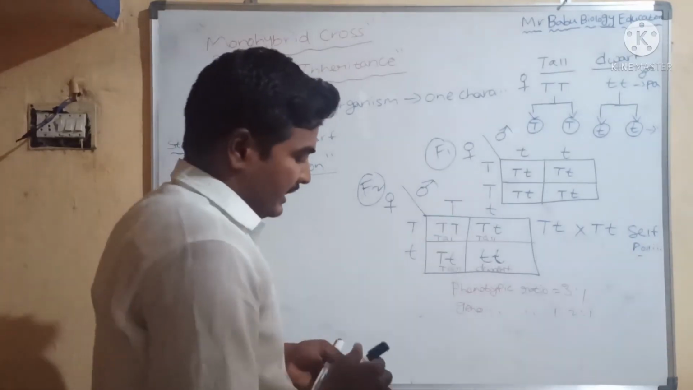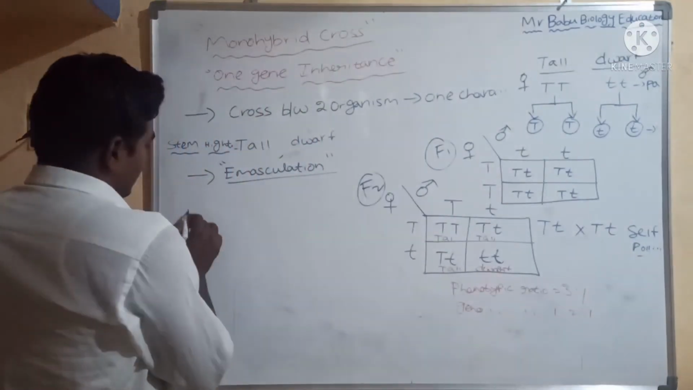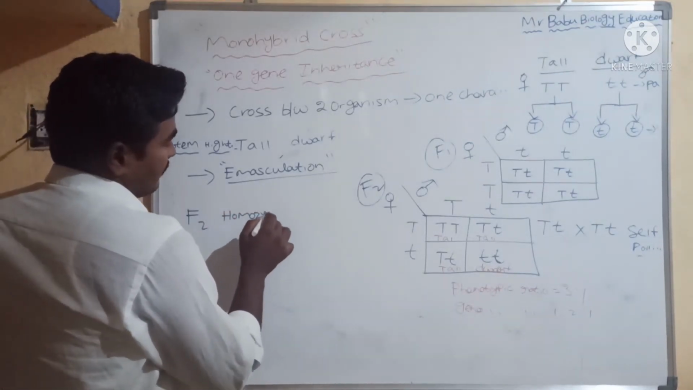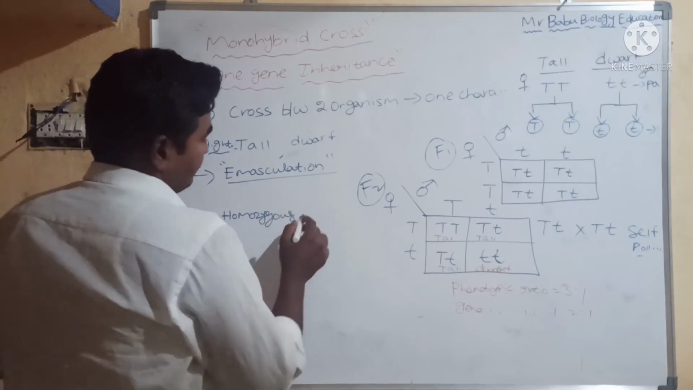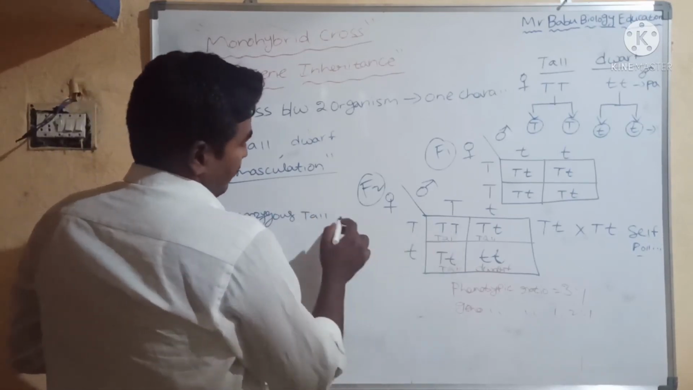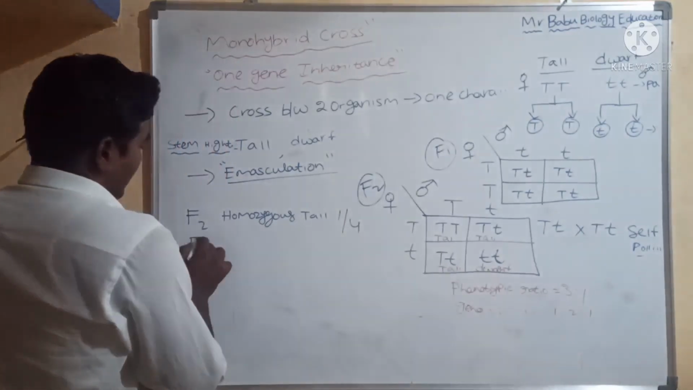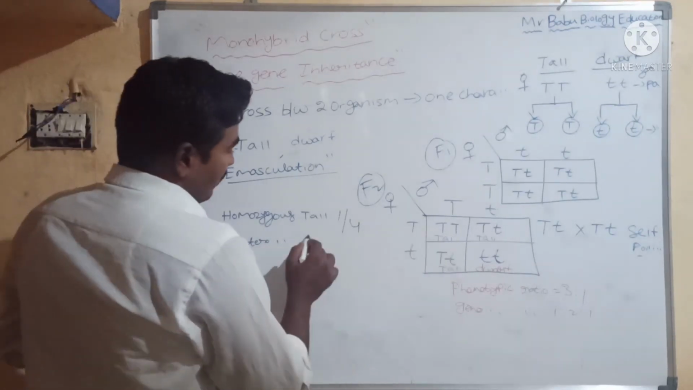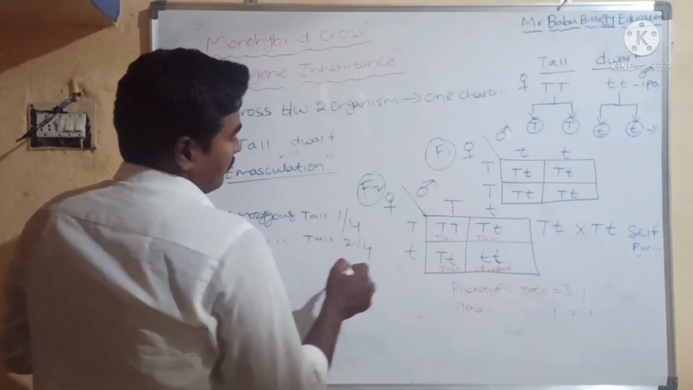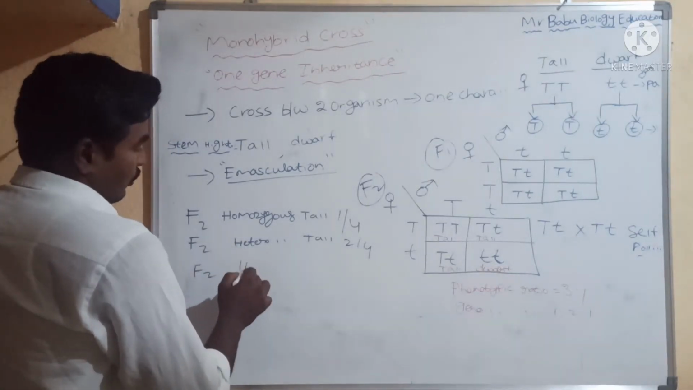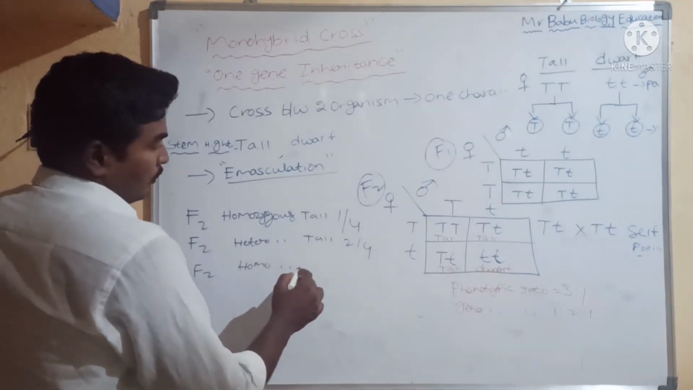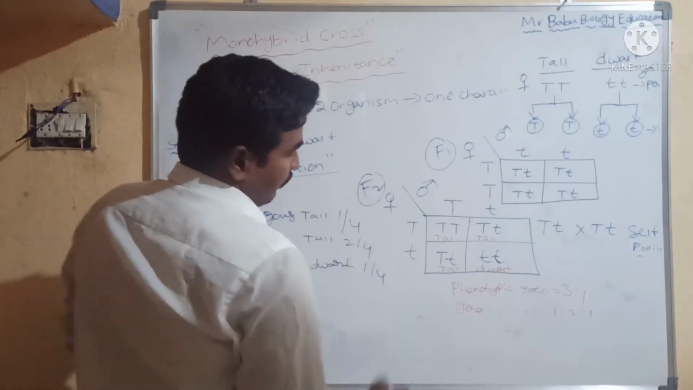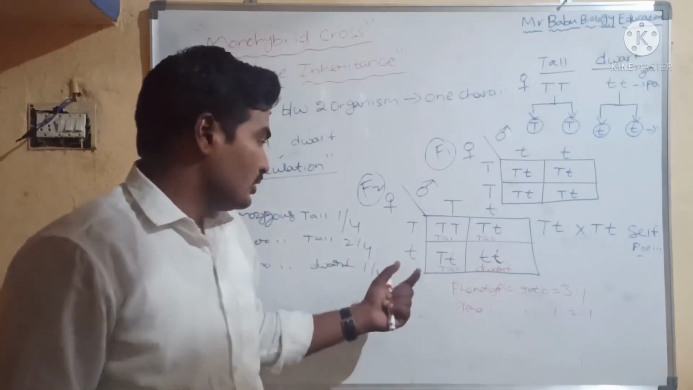Now what is the probability in the F2 generation? Homozygous tall is 1, so 1/4. Heterozygous tall is 2/4. And homozygous dwarf is 1/4. So this is the probability ratio we are expecting.